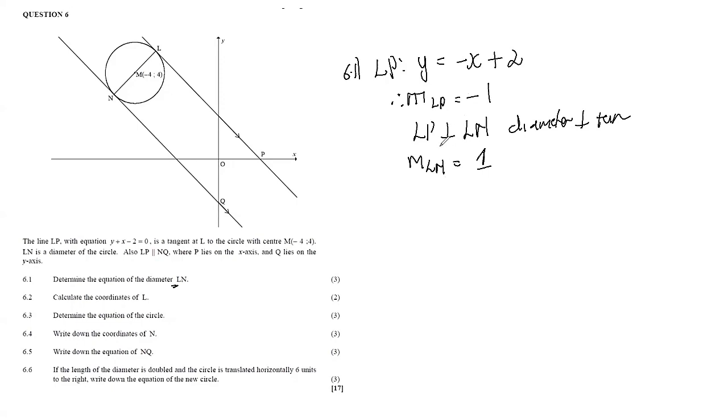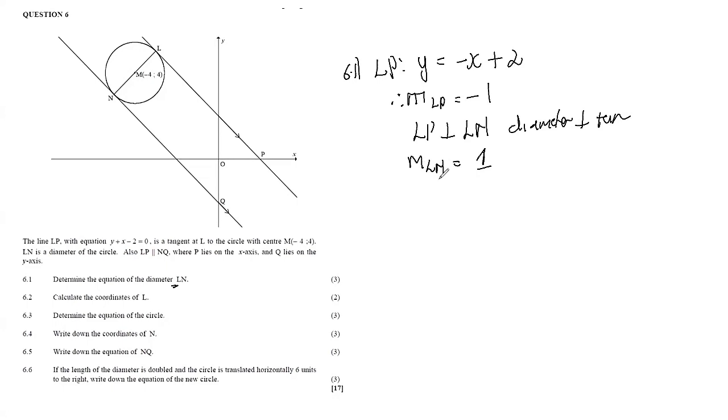So the gradient of LP multiplied by the gradient of LN should give us negative 1. If this is negative 1, that means the gradient of LN should be positive 1. So it should be the negative reciprocal.